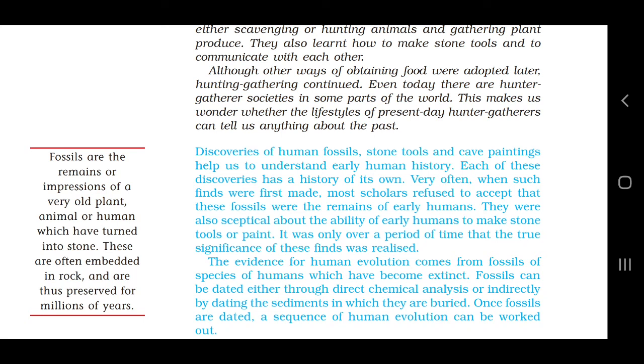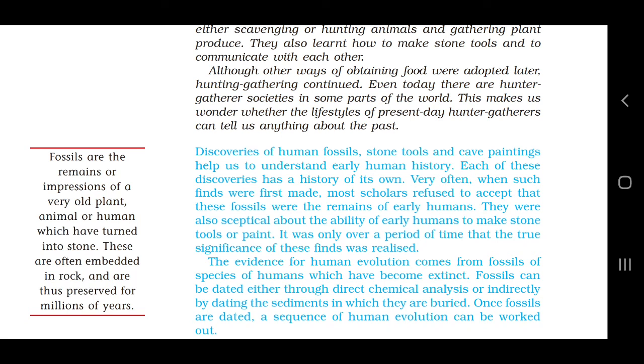Now cave painting is another important source through which we came to know that in Europe and Africa, many paintings were found on cave walls. Clear? And why did the early people paint on the cave wall? Because they tried to explain early human history.